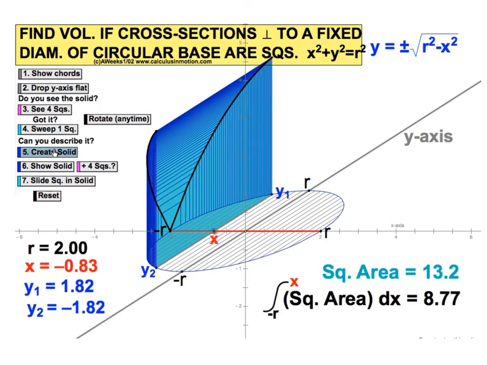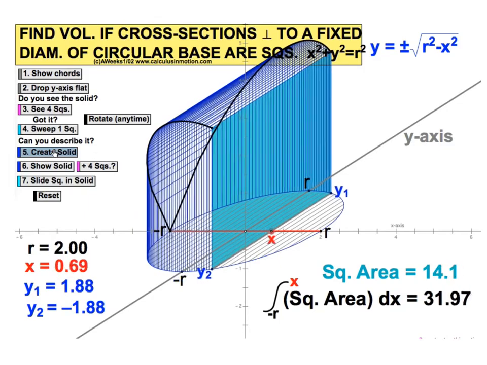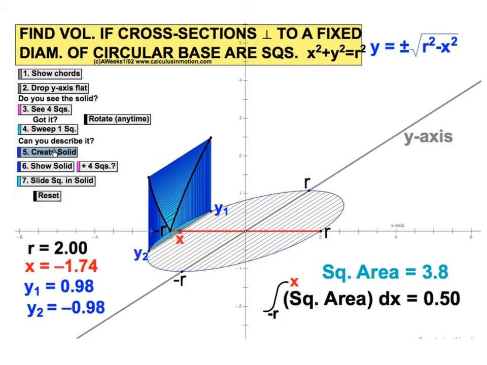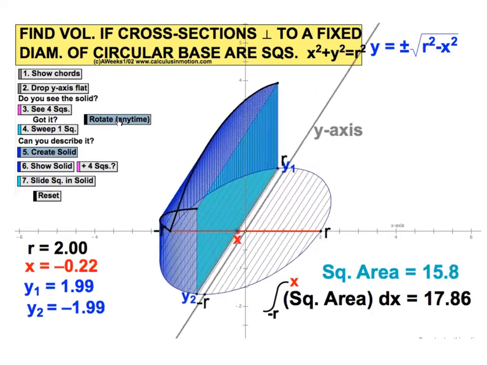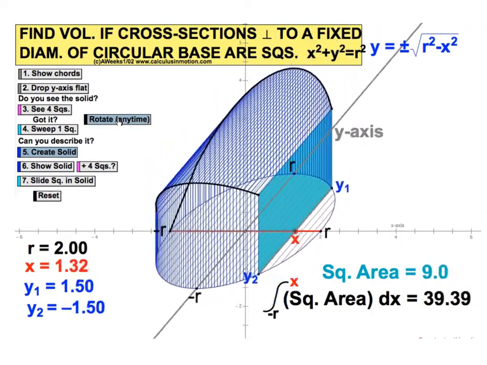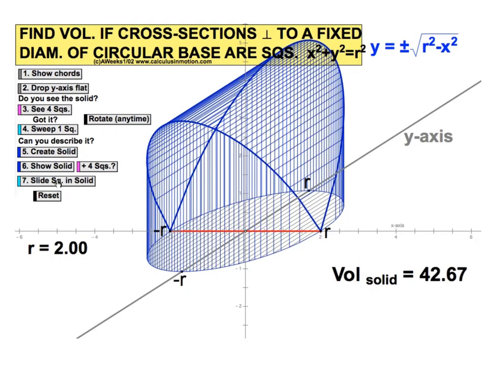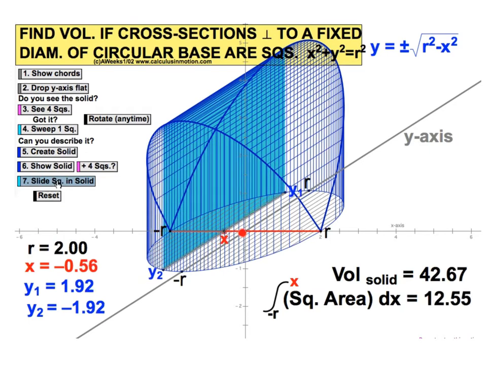As we drag this across, we get this solid figure created by taking all these different squares and dragging them across the base of the circle, okay? As we move these squares across, they start to get bigger and bigger, and then they get smaller.